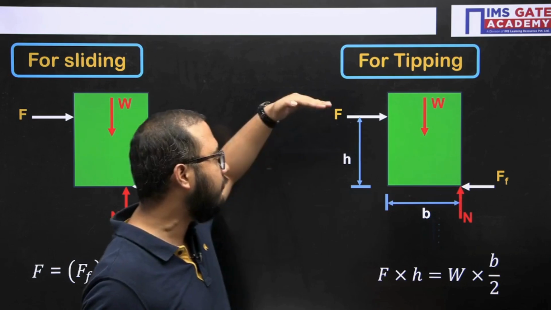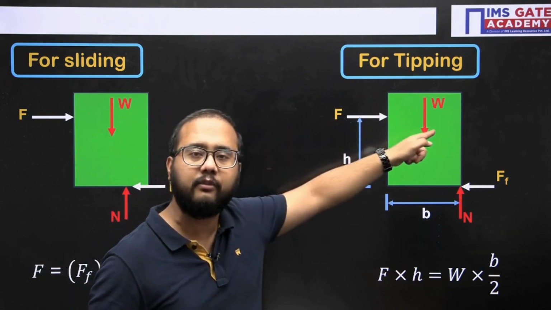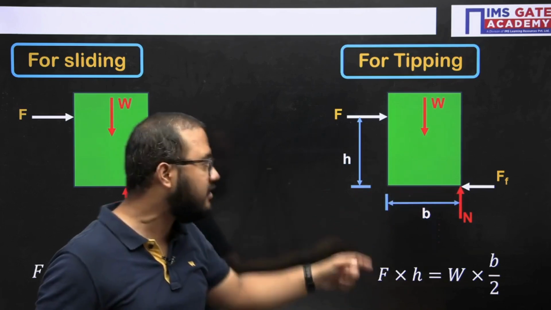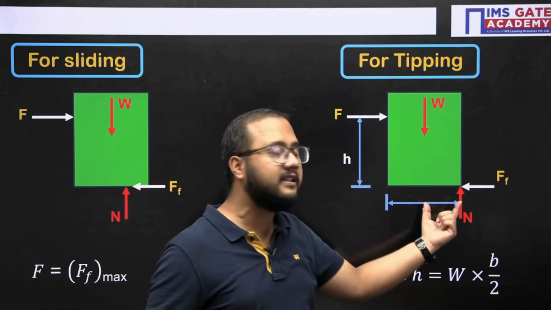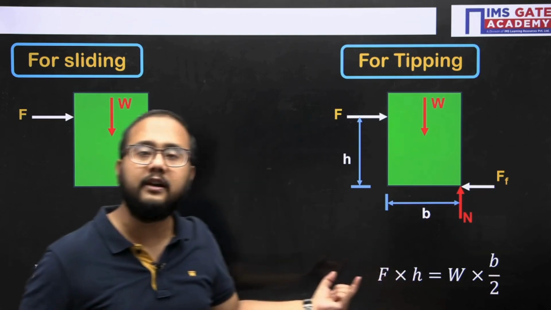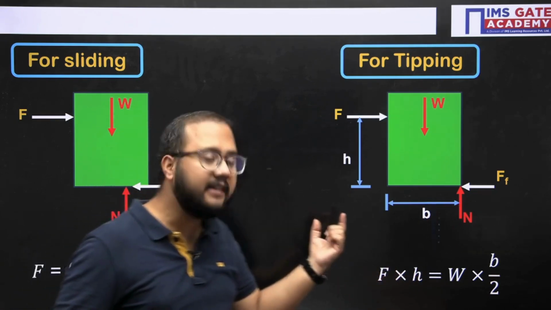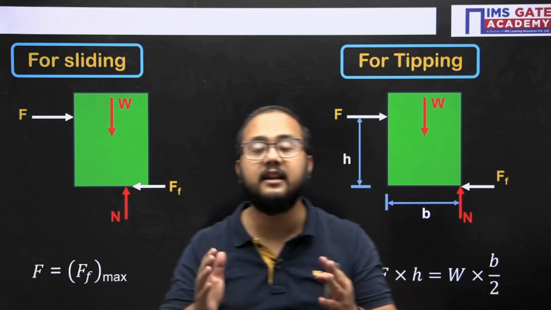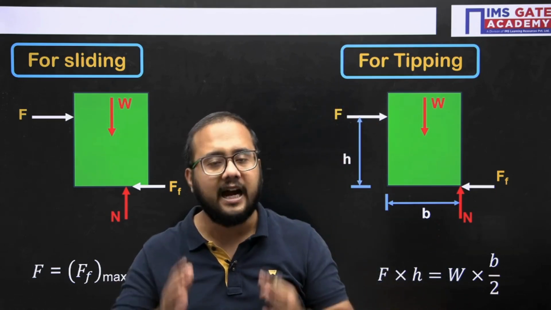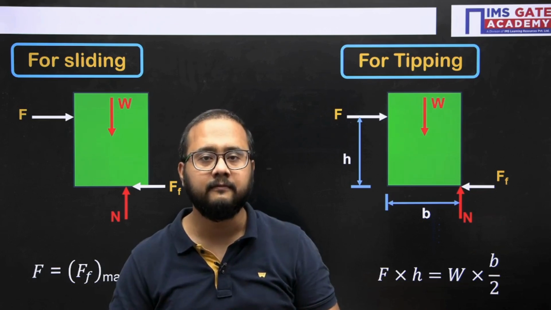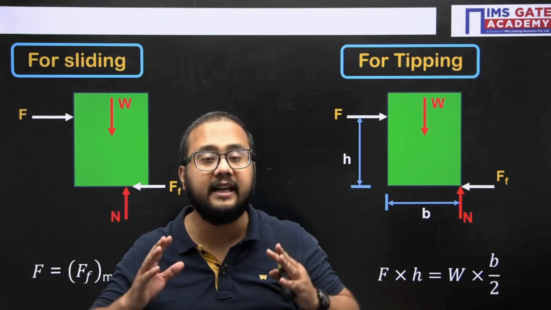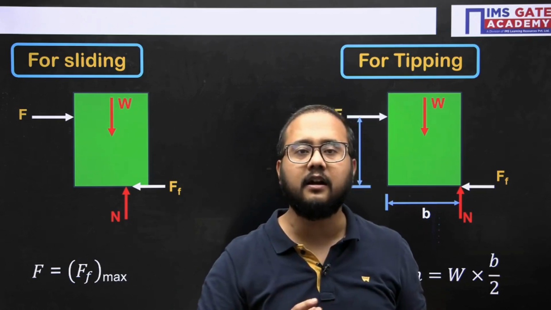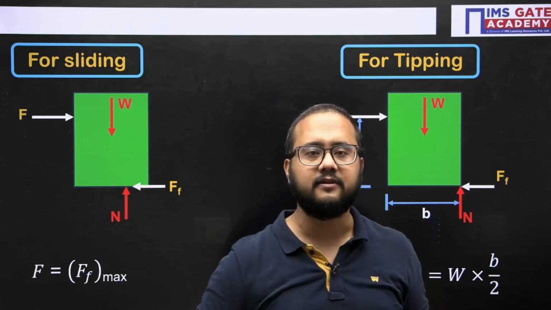There will be a moment of F, the applied force, and moment of the normal force. So I will be taking moment about this point only. So F multiplied by H, and the weight multiplied by this B by 2 distance. From that we will get the force. We will compare this force value. Whichever has the less magnitude, that particular case will occur first. I hope you got the detailed information on how to decide whether tipping will occur or sliding will occur first.